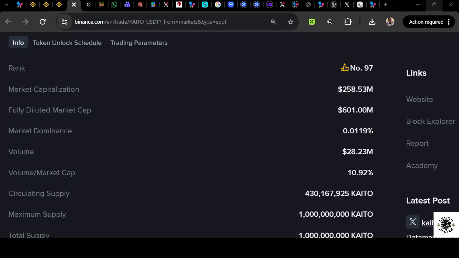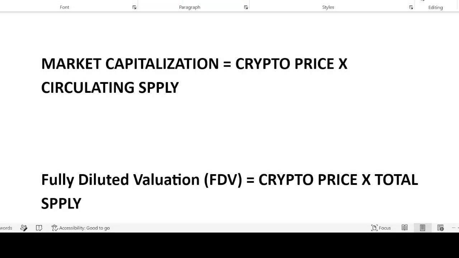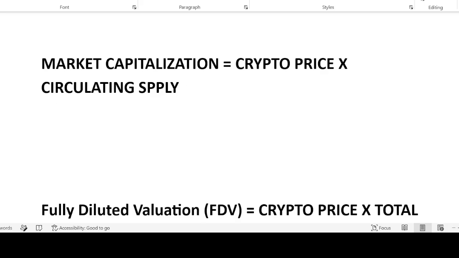So when you look at this formula that I have here, you can see that to calculate the market capitalization, it is equal to the crypto price, so the current price of the crypto, multiplied by its circulating supply. Okay, so we're going to do some math here. Let's call it MC, market cap.